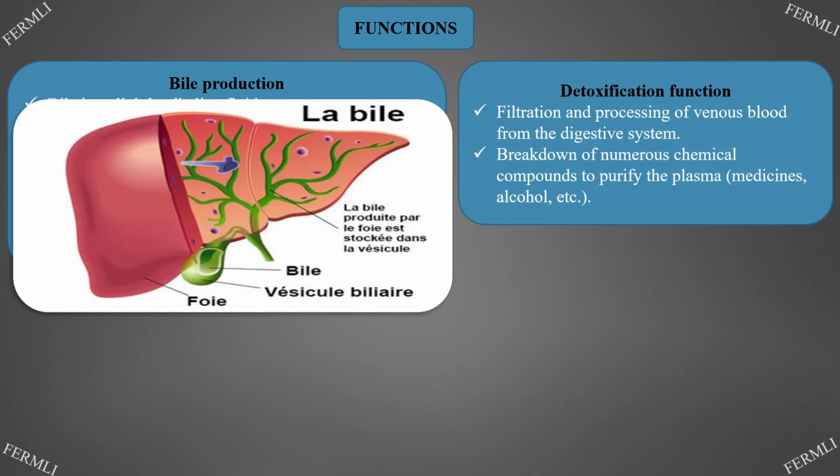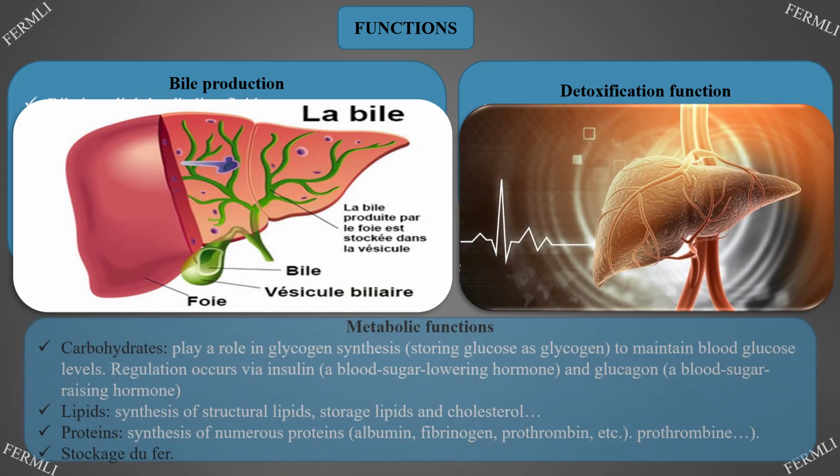Detoxification function, filtration, and processing of venous blood from the digestive system. Breakdown of numerous chemical compounds to purify the plasma, medicines, alcohol, etc. Metabolic functions. Carbohydrates play a role in glycogen synthesis, storing glucose as glycogen, to maintain blood glucose levels. Regulation occurs via insulin, a blood sugar-lowering hormone, and glucagon, a blood sugar-raising hormone.